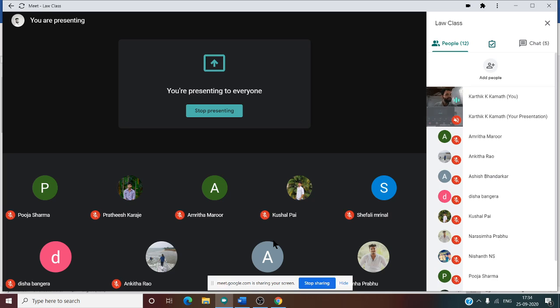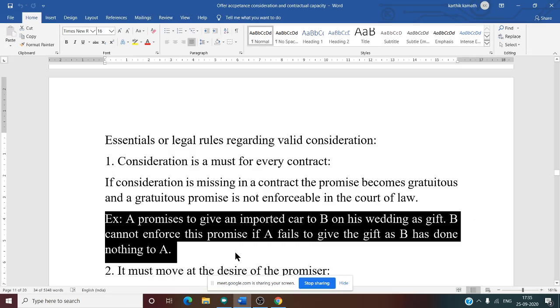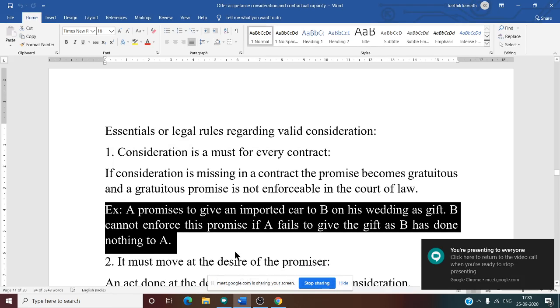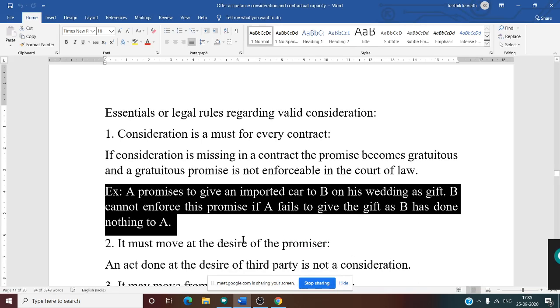There is only one-sided transaction. Only one party is giving you something, and you are not giving or paying anything to that party. That is the meaning of this. A contract without consideration is not valid. So if A fails to give the gift, then B has done nothing for A, so B cannot enforce it in the court of law. That is the first thing.